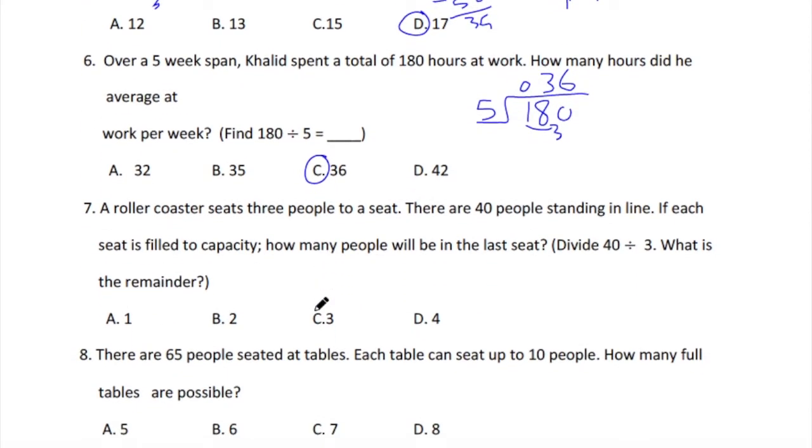Next question. A roller coaster seats 3 people to a seat. There are 40 people standing in line. If each seat is filled to capacity, how many people will be in the last seat? Divide 40 divided by 3, and what is the remainder?